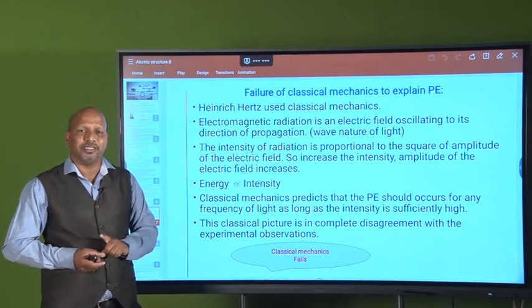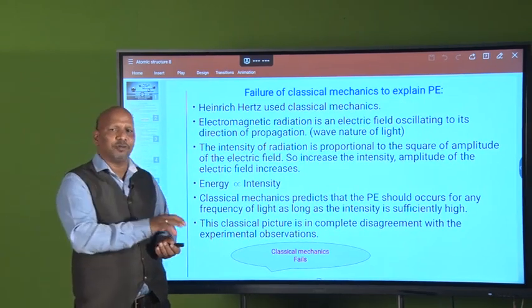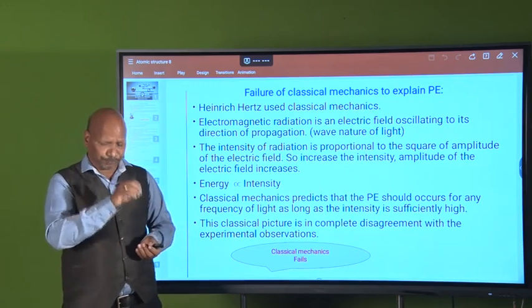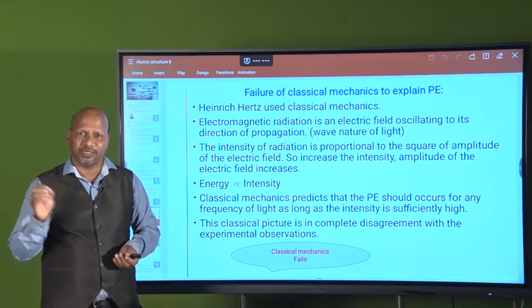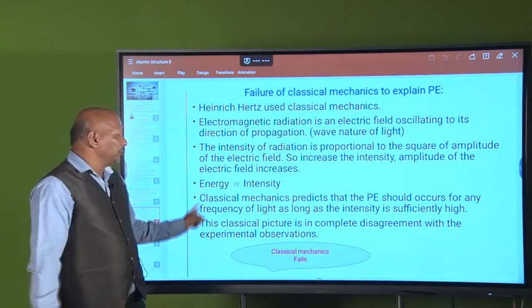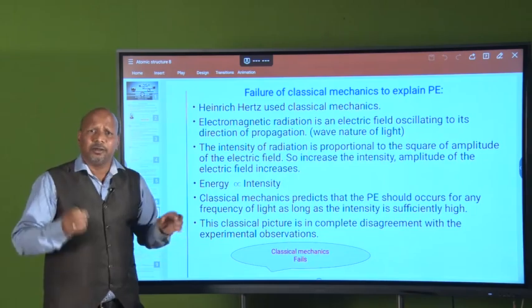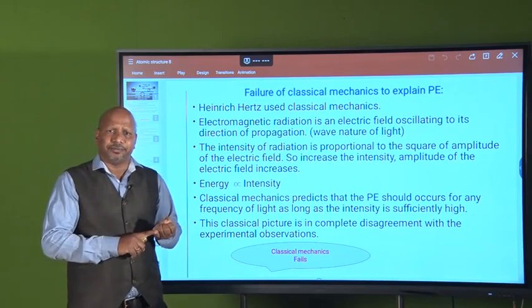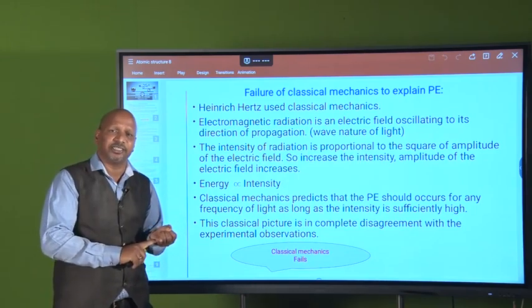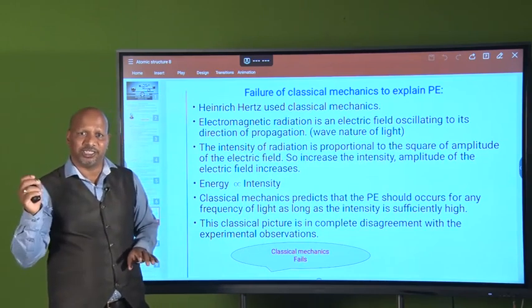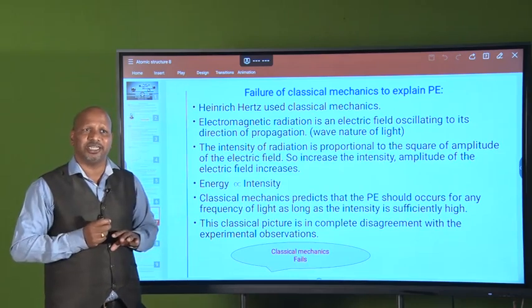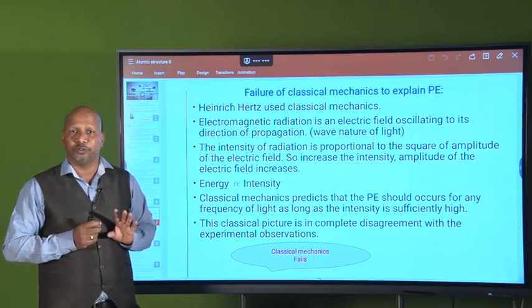That means if you want to eject electrons from the surface of the metal, you can eject them using radiation of any frequency. You only have to increase the intensity of the radiation, and then electrons should be ejected.